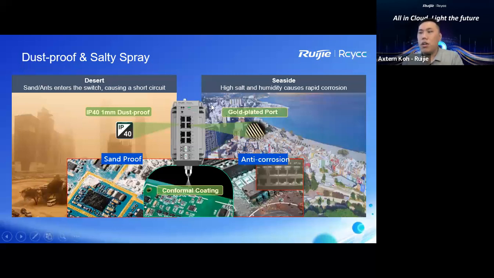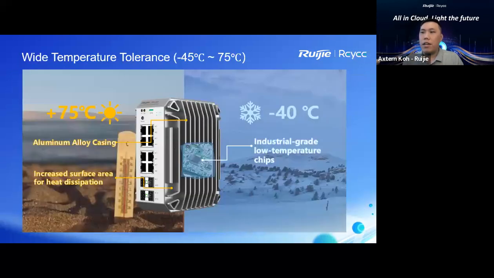Normally with these switches, based on the outlook and inside the PCB board, we are using an industrial chipset, what we would otherwise call an enterprise chipset. So what are we going to compare with the outside of the switch itself? This is the temperature range it can survive: negative 45 degrees Celsius up to 75 degrees Celsius.